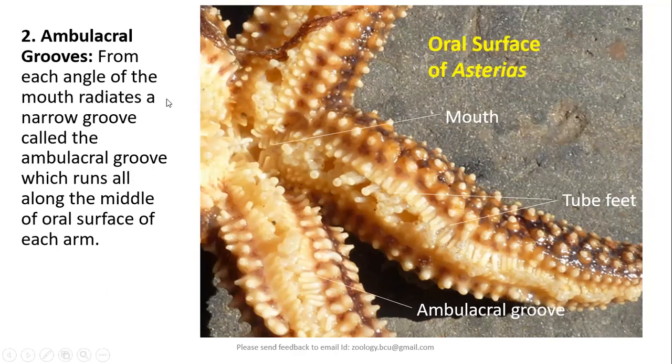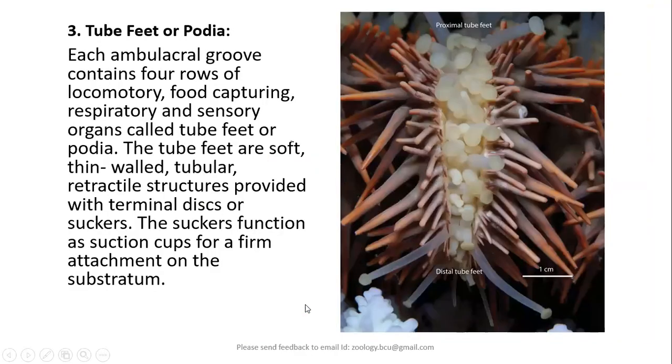Apart from that, from each angle of mouth radiate a narrow groove called the ambulacral groove, which runs all along the middle of oral surface of each arm. Then comes the tube feet. Each ambulacral groove contains 4 rows of locomotory, food capturing, respiratory, and sensory organs called tube feet or podia.